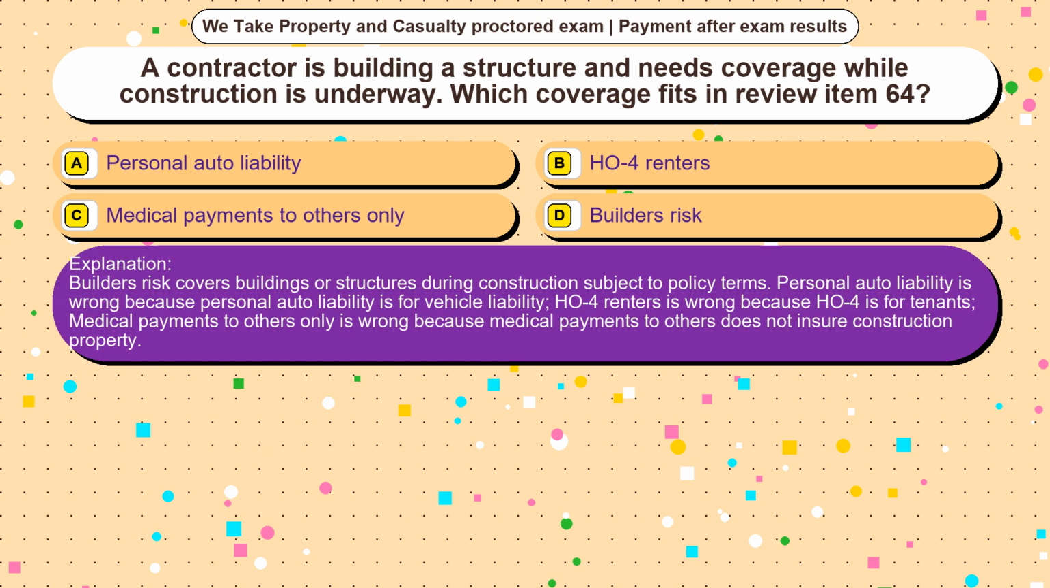Builder's risk covers buildings or structures during construction subject to policy terms. Personal auto liability is wrong because personal auto liability is for vehicle liability. HO for renters is wrong because HO for is for tenants. Medical payments to others only is wrong because medical payments to others does not insure construction property.